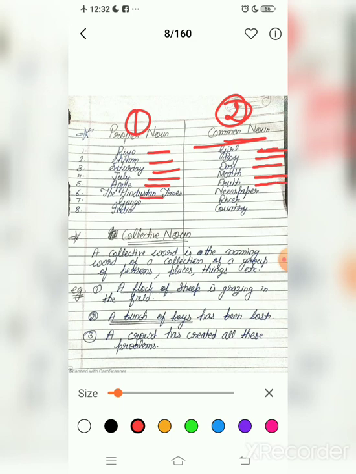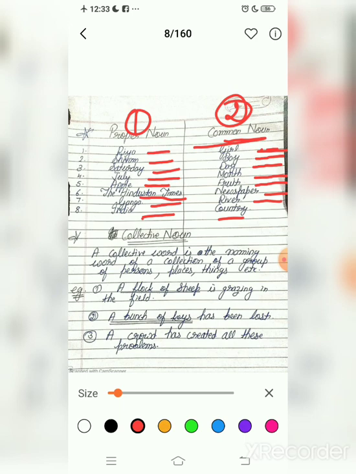The Hindustan Times. This is the name of the newspaper. That's why the Hindustan Times will come in proper noun. Newspaper will come in common noun. Ganga is the name of the river. That's why this will come in proper noun. And river is a general name. That's why river will come in common noun. India is the name of a country. India will come in proper noun. Country is the general name of the country. That's why this will come in common noun.